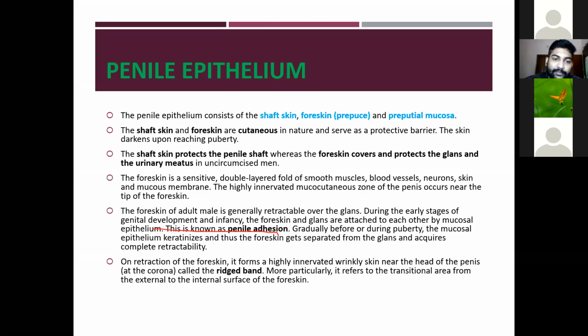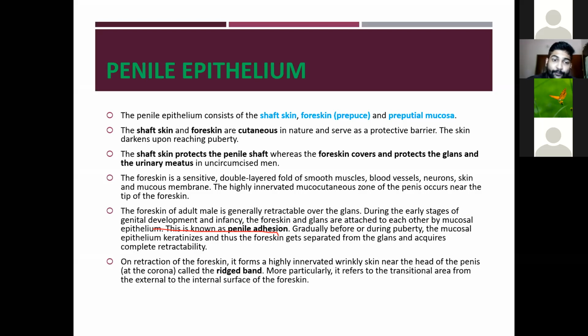Then the shaft skin protects the penile shaft, and the foreskin covers and protects the glans and the urinary meatus. So in an uncircumcised man, the foreskin will be covering the glans penis and the urinary meatus.